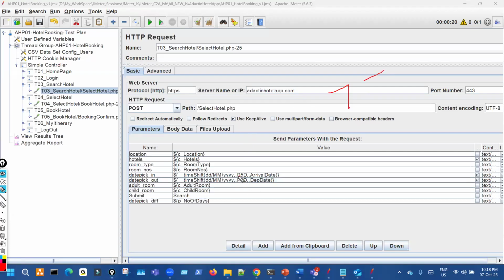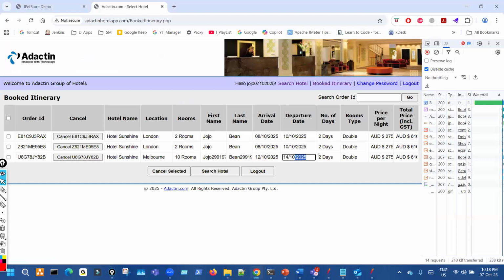Now I have given P5D, so 7 plus 5 is 12, so check-in is 12. And 7 plus 7 is 14, so checkout is 14. Correct, so automatically it's taking it. This is how perfect it is. Even after 1 year, if I run this, it will book me right.